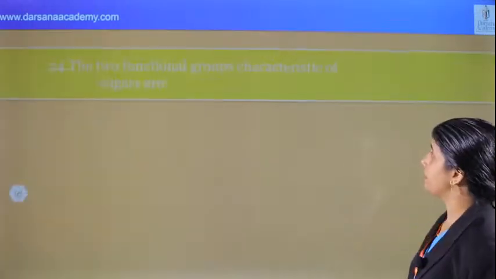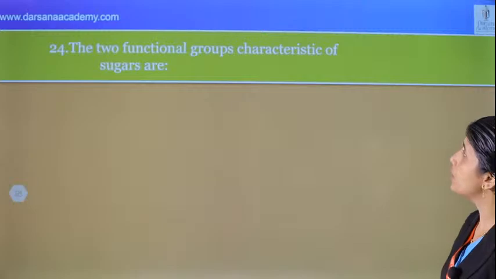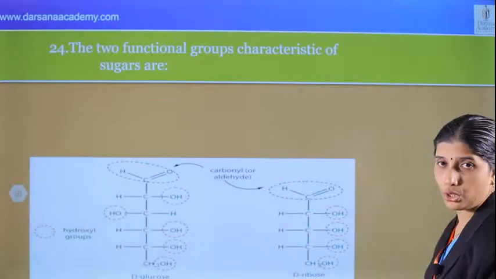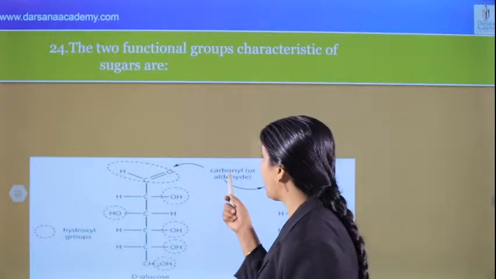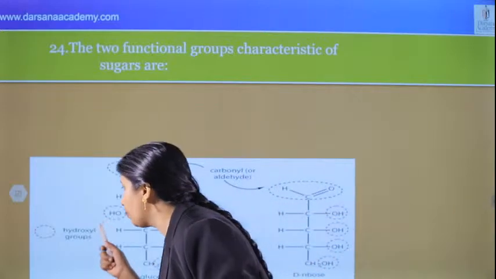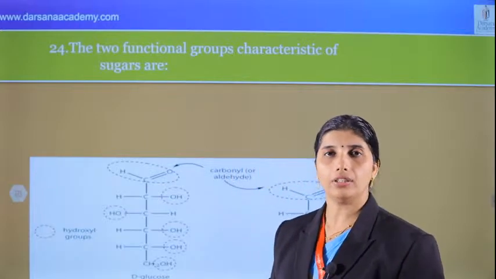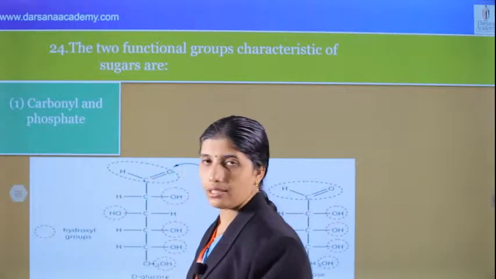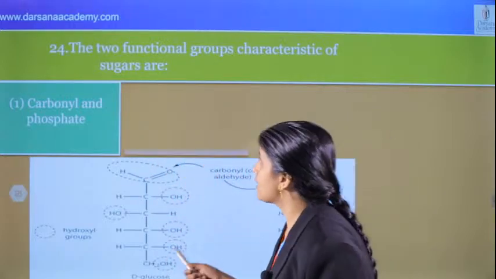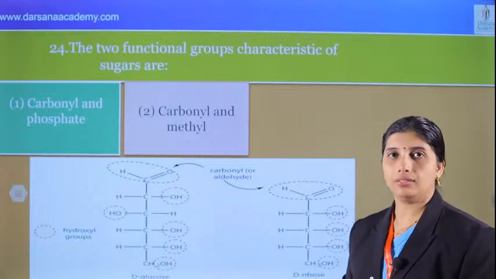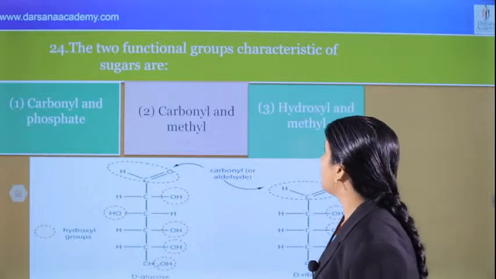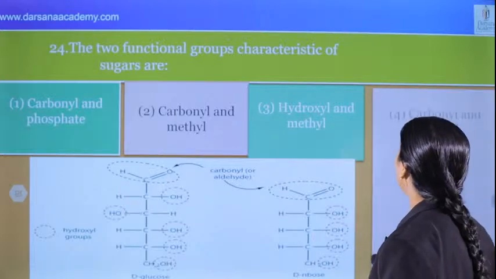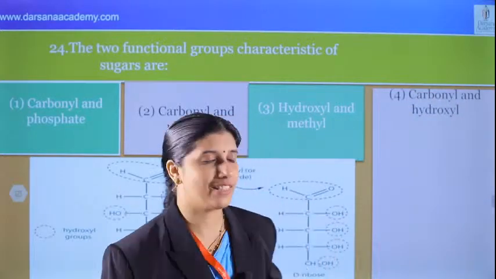Next question. The two functional groups characteristic of sugars are, this is the sugar structure. We can see that there are two functional groups, carbonyl or aldehyde and hydroxyl group. That is the group in the sugar. What's the option? Option 1, carbonyl and phosphate. No. Next, carbonyl and methyl. No. Next, hydroxyl and methyl. No. What's the fourth option? Carbonyl and hydroxyl. Yes, that's the correct answer.